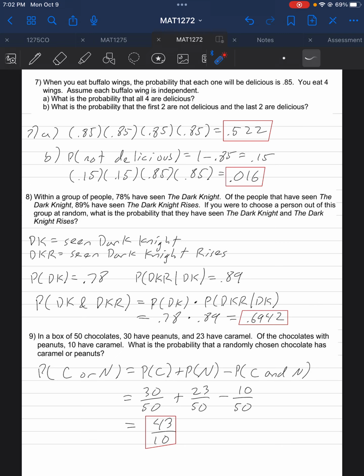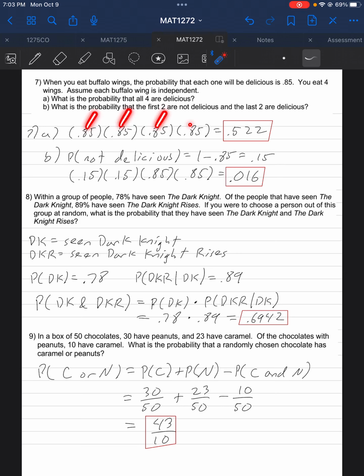So let's look at some probability questions. When we are eating buffalo wings, we assume that each buffalo wing is independent. What that means is that the taste of one buffalo wing has no bearing on the taste of another buffalo wing. So there's an 85% chance, or rather 0.85 probability, that each wing is delicious. What is the probability that all four of them are delicious?